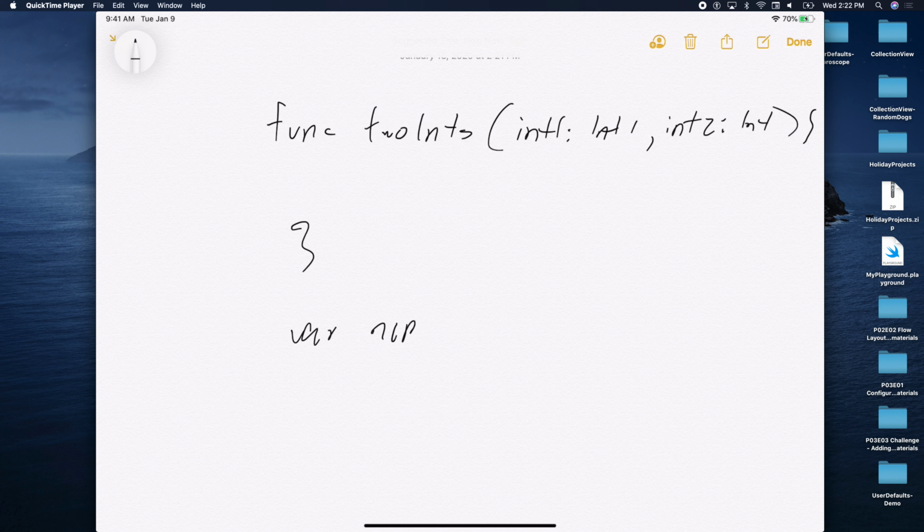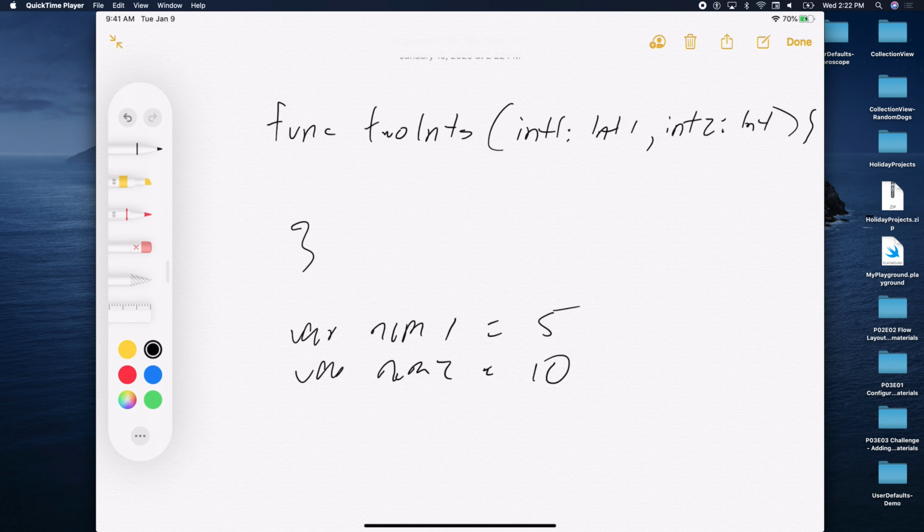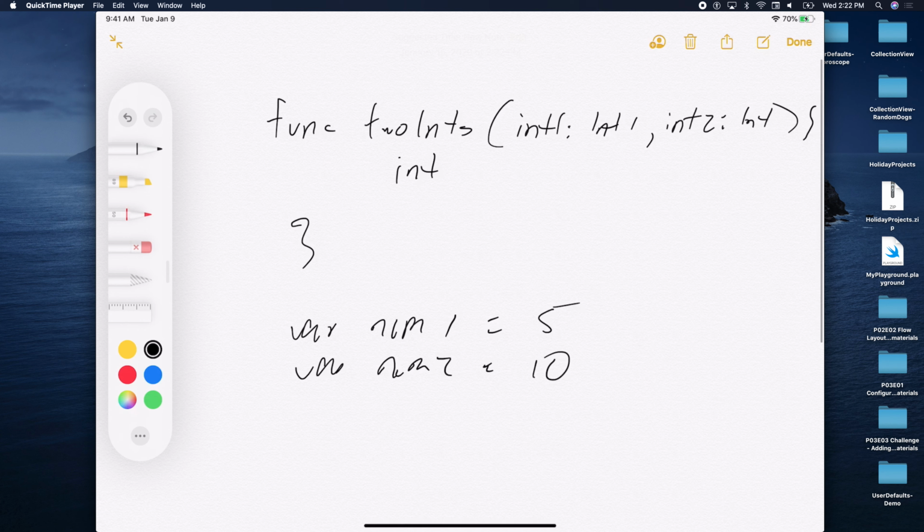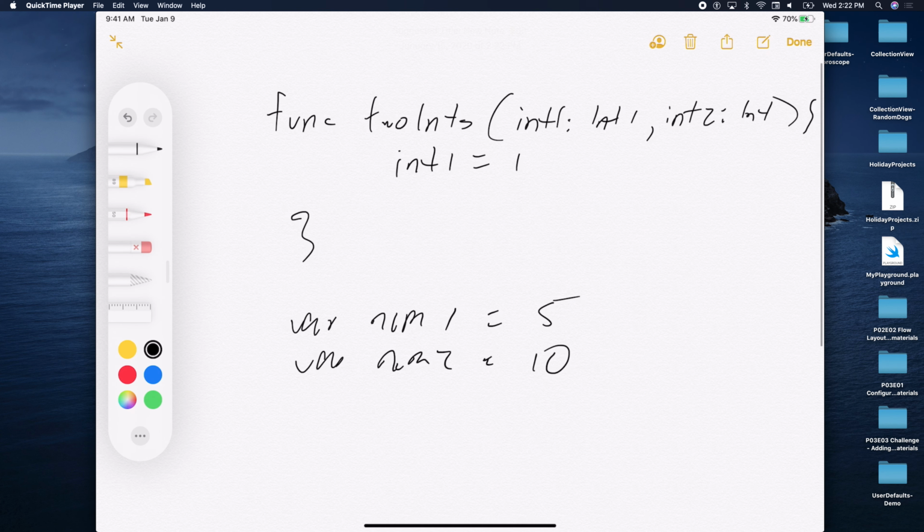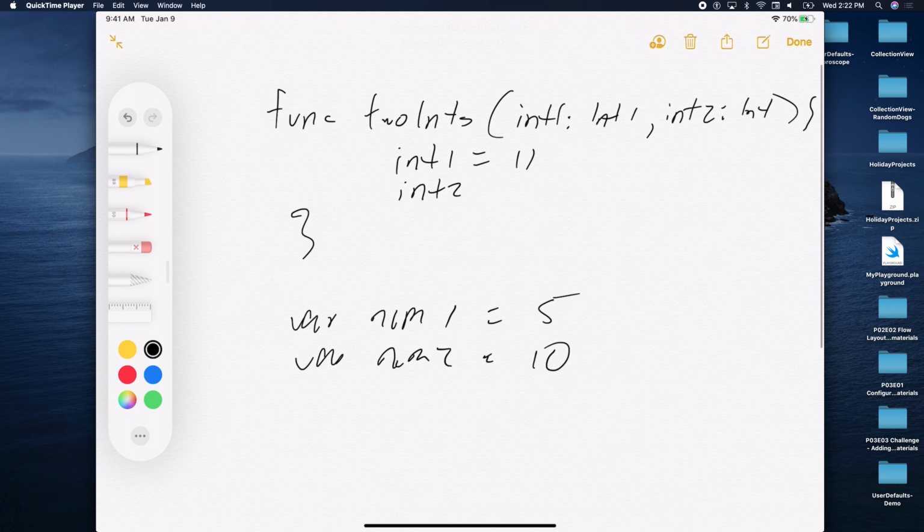I have num1 and I have num2. So whatever I do to my int1 in here, so if I say int1 equal to 11 and int2 equal to 20, right?